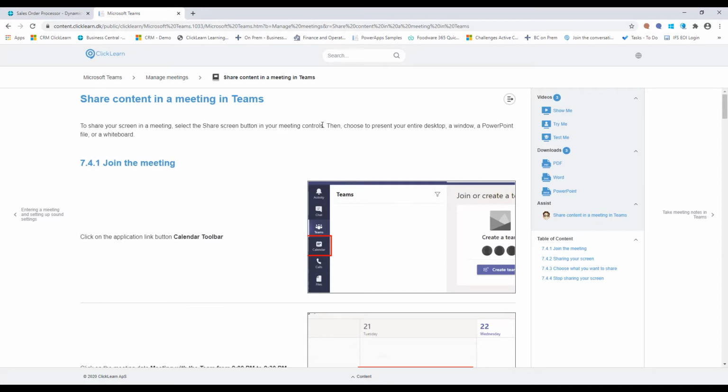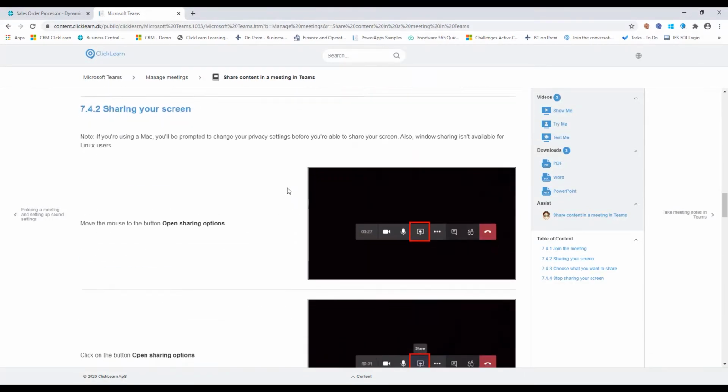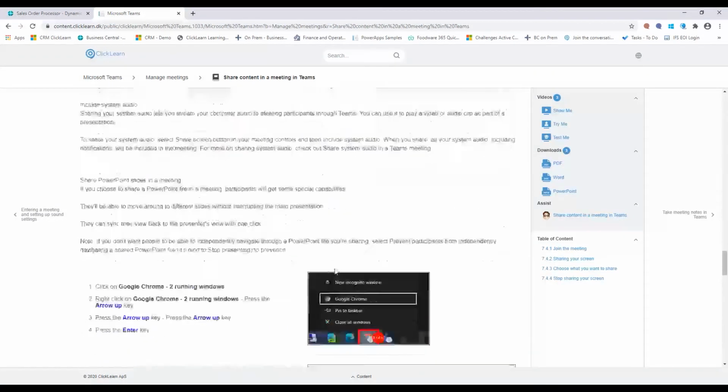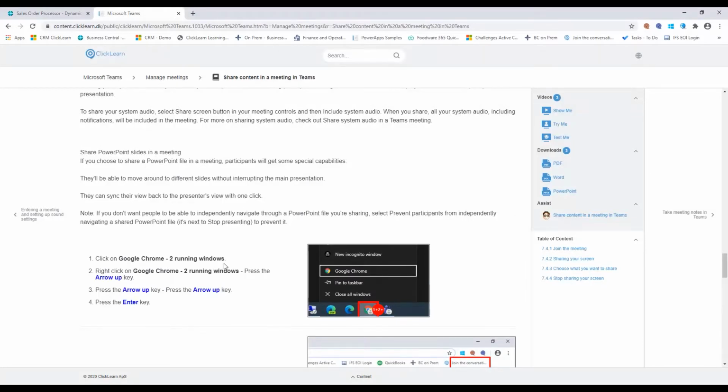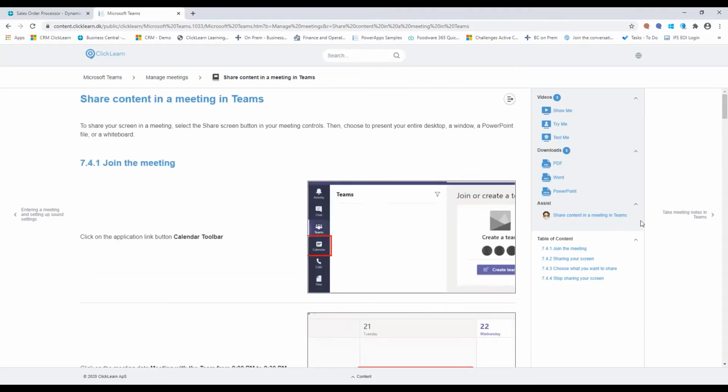First of all, you get an HTML page here with the instruction on how to do this. First of all, start up a meeting, and then what content could be shared, and a little additional information on how you start sharing something. At the same time, you can see here I have access to different formats. This is because with ClickLearn, we support the different learning styles of your end users. I'll get into each of these 7 formats as we go into the recording, but just notice that from a web page, you have access to all formats.